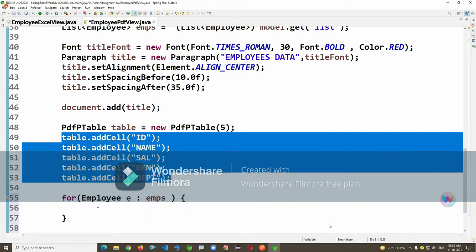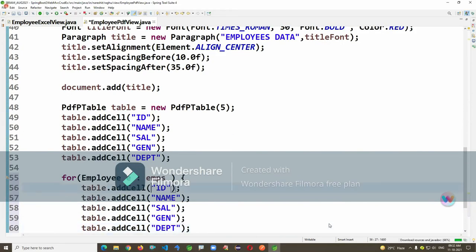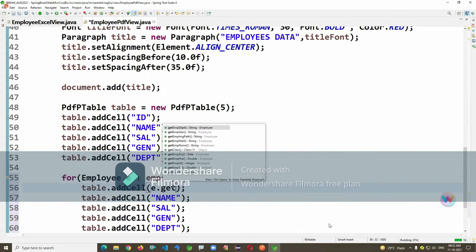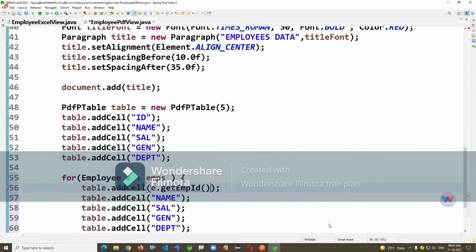Yeah, hello, assalamu alaikum warahmatullahi wabarakatuh. But it will take the complete string representation. So we have to call toString.